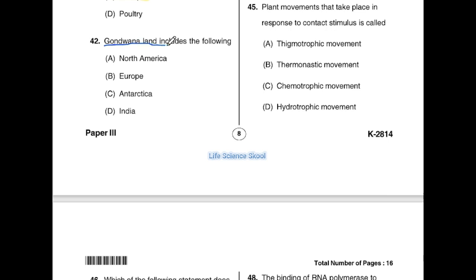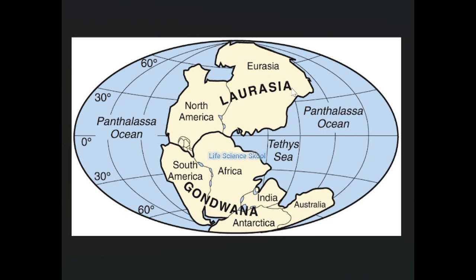Gondwana land includes the following. Option A North America, option B Europe, option C Antarctica, option D India. What is this Gondwana land? We will know. As you can see in the picture that I have displayed, these are the Gondwana areas. This part is Gondwana area.